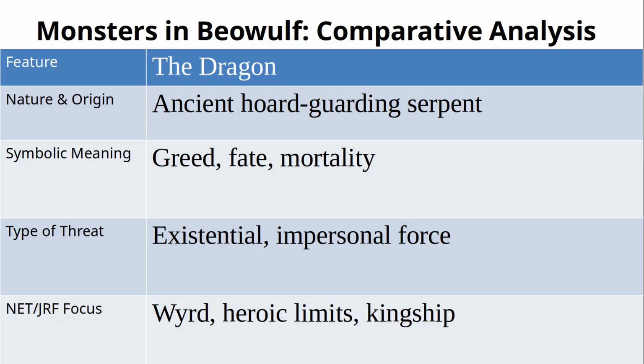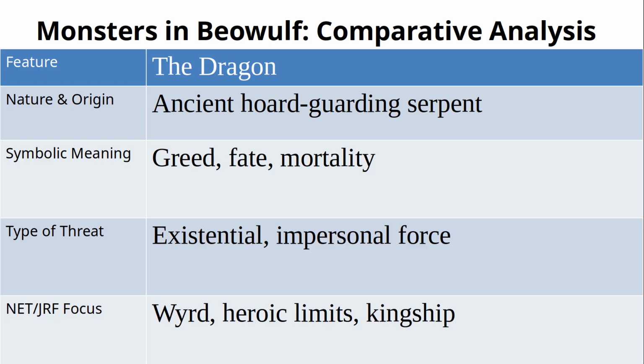Finally, 50 years later, Beowulf faces the dragon. This is a completely different class of enemy. There is no personal grudge. The dragon is an impersonal, ancient force, a guardian of a treasure hoard. What does a treasure hoard symbolize?